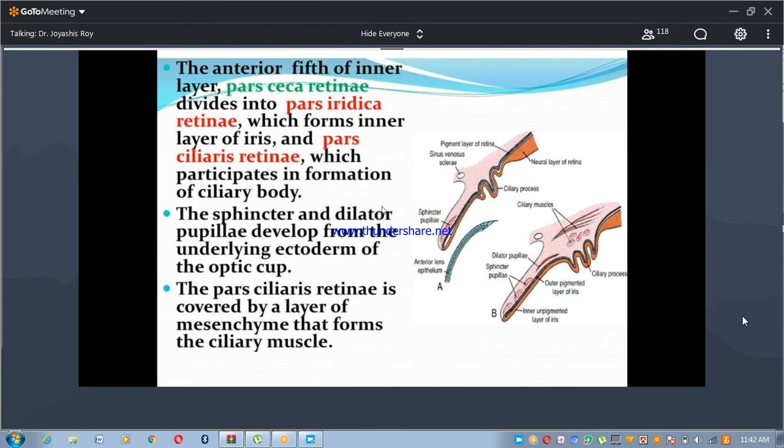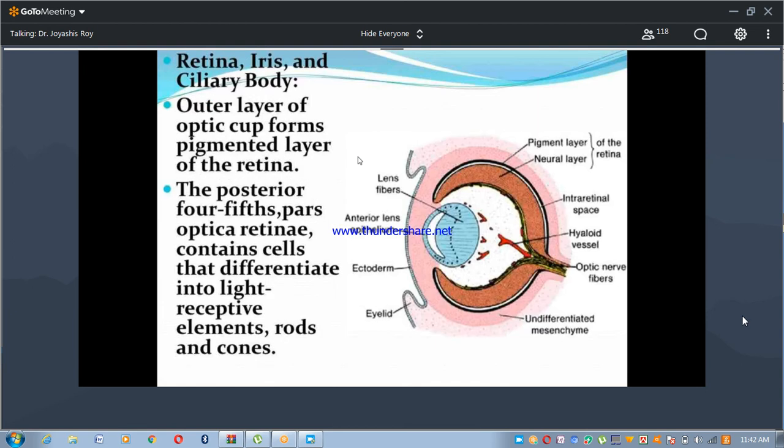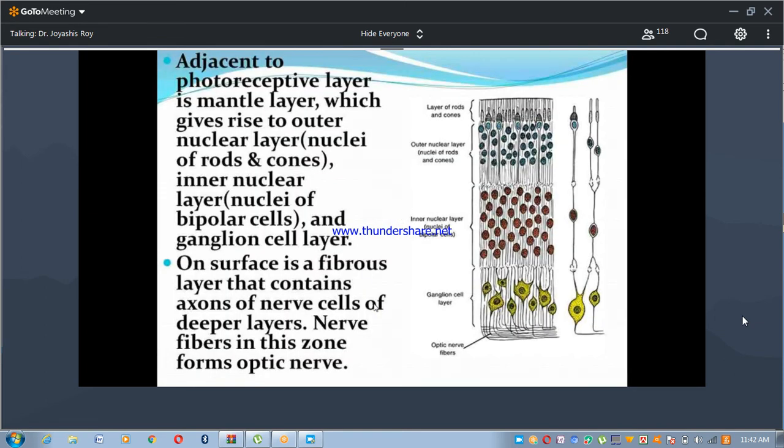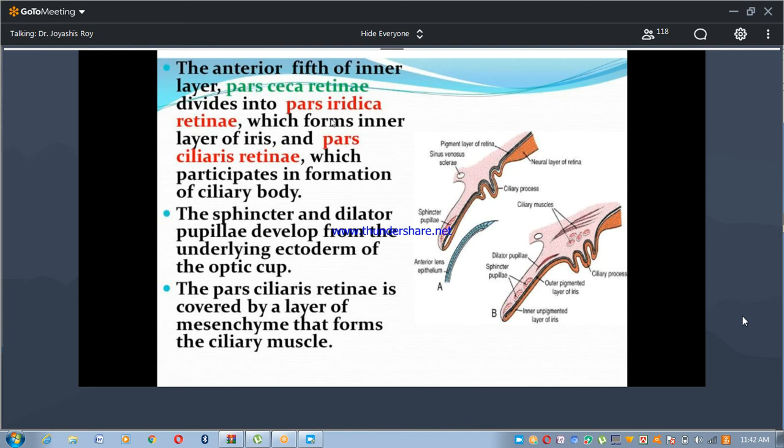The anterior fifth of the inner layer, which we know as pars caeca retinae, divides into pars iridica retinae and pars ciliaris retinae. Pars iridica retinae forms the inner layer of the iris, and pars ciliaris retinae participates in the formation of the ciliary body. Ciliary muscles will be part of the ciliary body. The sphincter and dilator pupillae develop from the underlying ectoderm of the optic cup. The pars ciliaris retinae is covered by a layer of mesenchyme that forms the ciliary muscles.